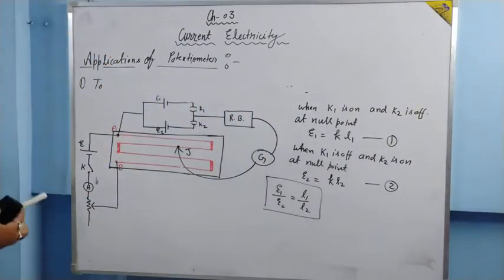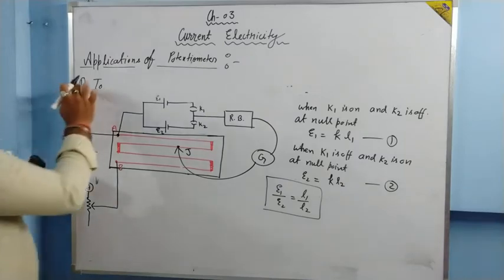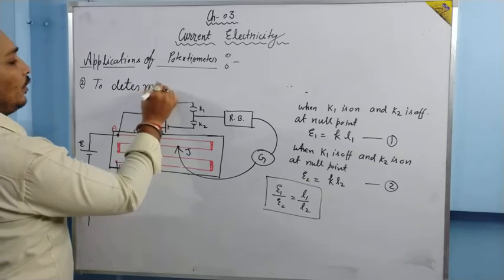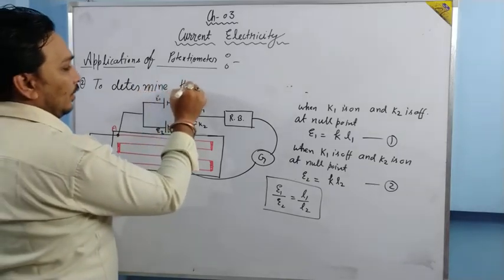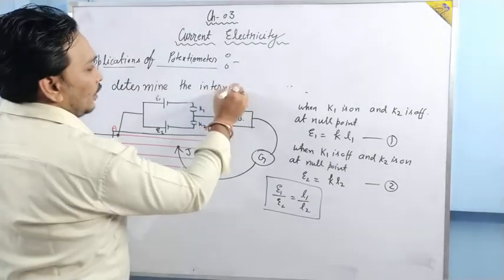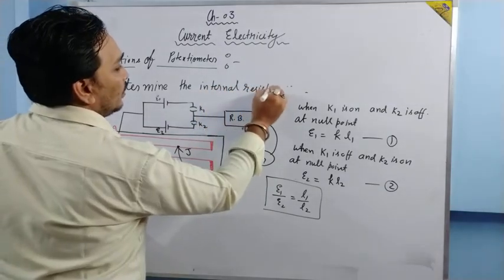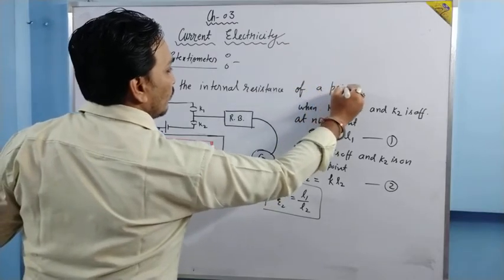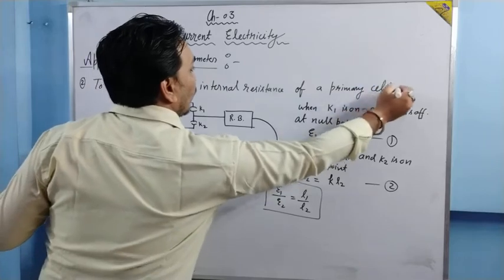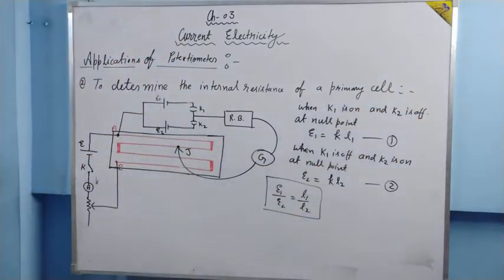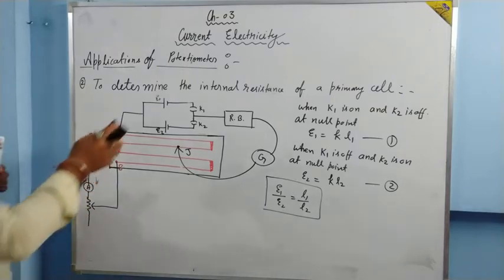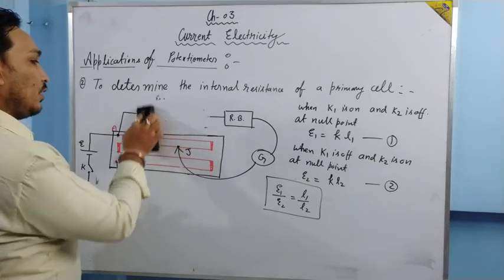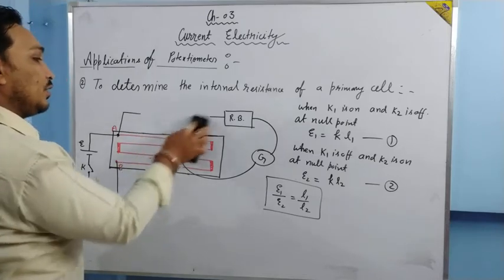The second application is to determine the internal resistance of a primary cell. I'm not removing the circuit because it is required over here. Only this part of the circuit will be changed and everything else will be the same.